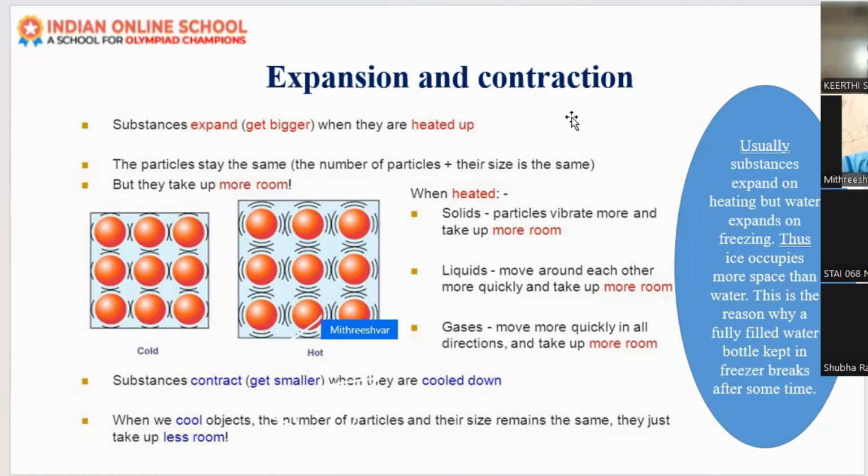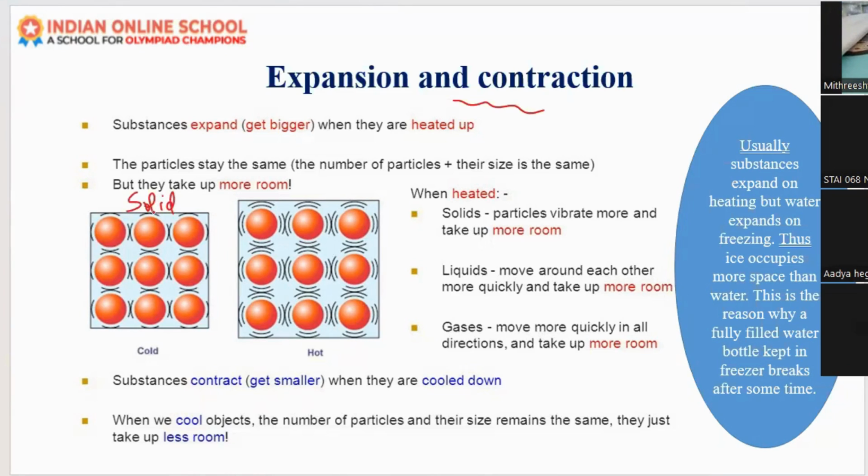That is the expansion and the contraction. Now when I explain this, you will understand what it is. In expansion and contraction, substances will expand when we heat them up. Okay, what will happen here? Suppose this is the solid state, in the cold state only. What happens when we give heat?